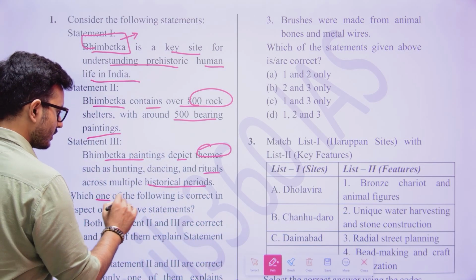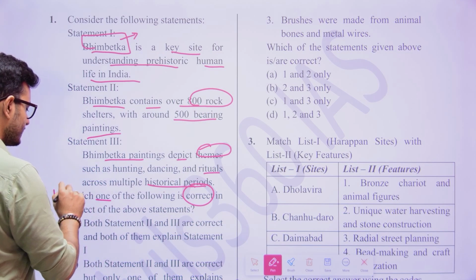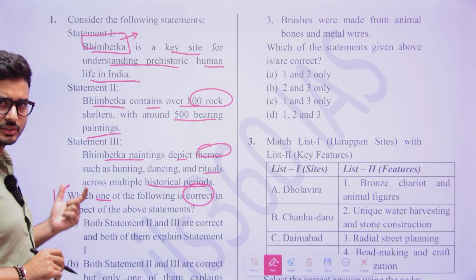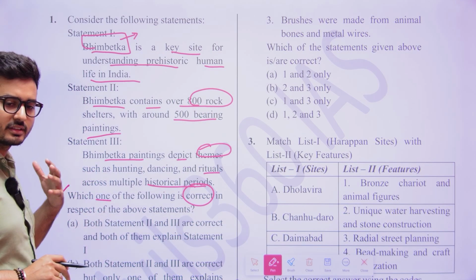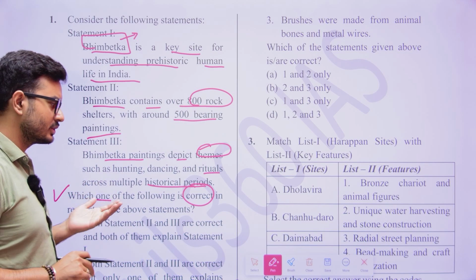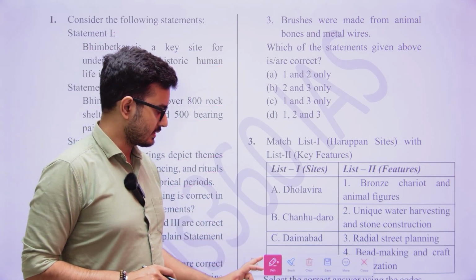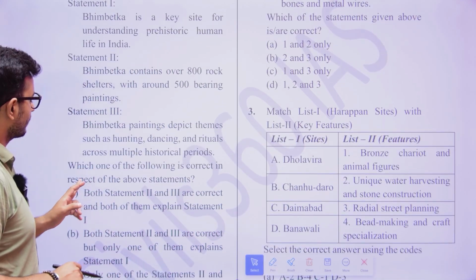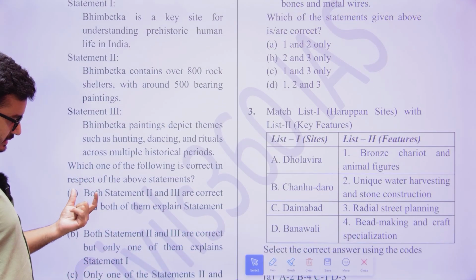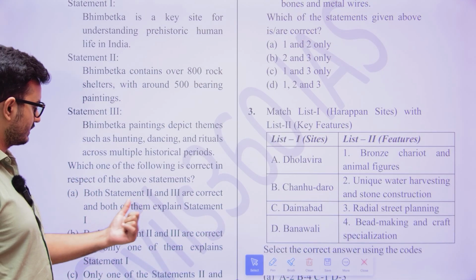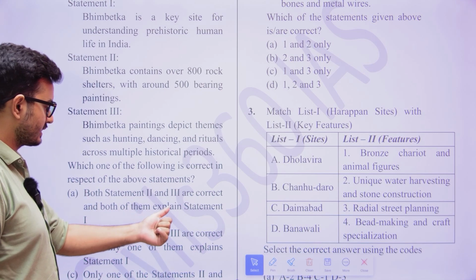So which one of the following is correct? Always read this particular statement as well, because if you don't, in the rapidness you will just not be accurate. So which of the following things are correct? Option one: both statement 2 and statement 3 are correct, and both of them explain statement 1.